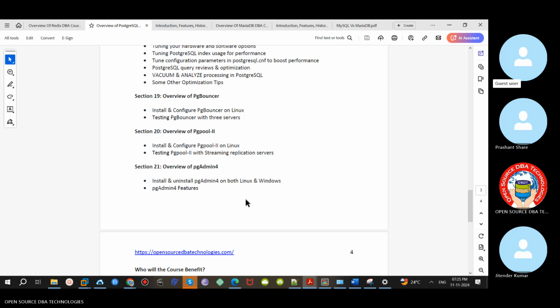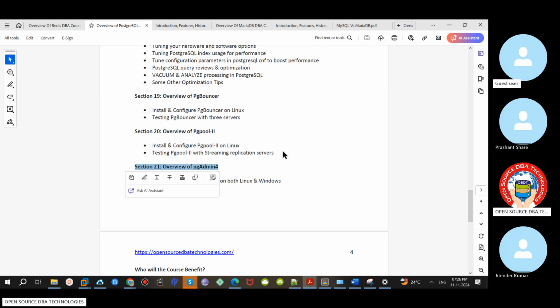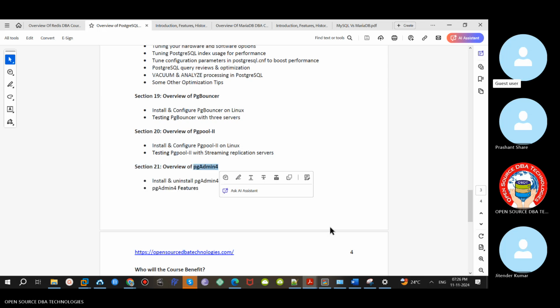Is there any load balancer provided by EDB or PostgreSQL that we can use on top of Postgres? Yeah, I'm talking about the free one, the free load balancer. This Pgpool is a free load balancer. PgBouncer is only a connection pooler. Pgpool is load balancer plus connection pooler. Suppose you have many connections, there is pgAdmin. This is like a GUI tool, like you have SQL Developer, MySQL Workbench. This is a GUI tool.